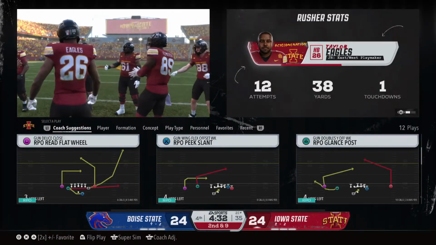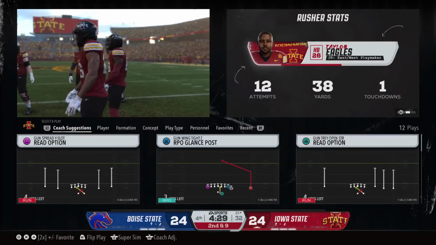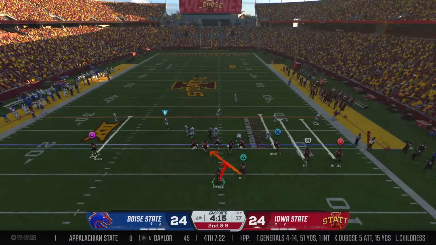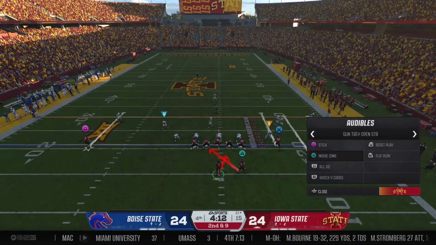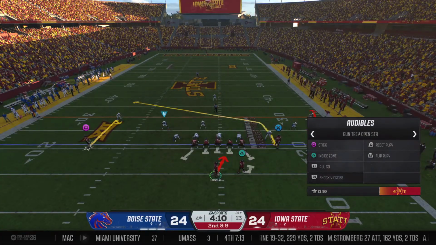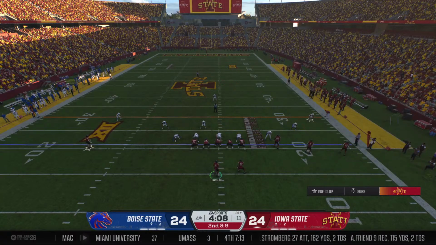Man, it's really hard to control the running game if you don't control the line of scrimmage. And how about the defensive line doing a great job attacking those guys up front, not opening up lanes to run through. Nice job just nullifying that run altogether.